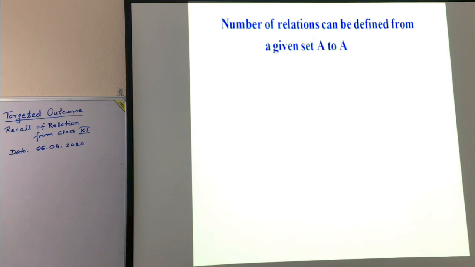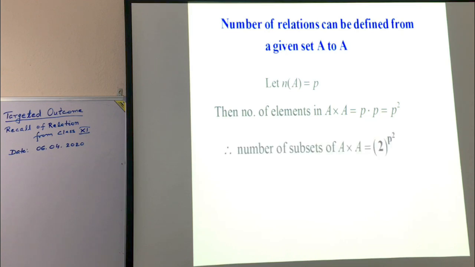Number of relations which can be defined on a given set A. Let number of elements in A is P, the number of elements in A cross A, necessarily P square, the number of subsets of A cross A, necessarily 2 to the power P square.